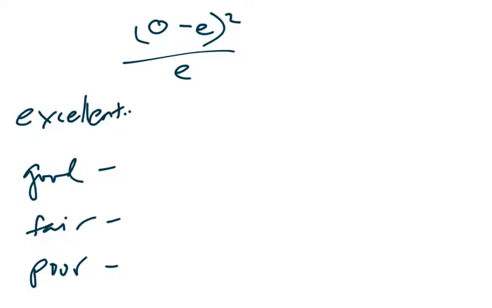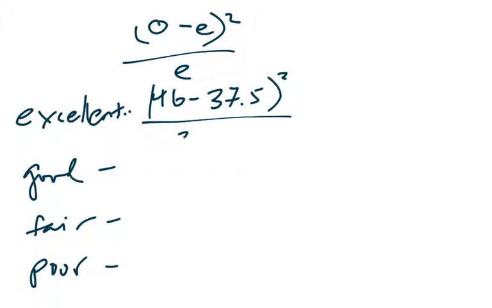So for observed minus expected, the observed value is 46, minus the expected value, 37.5. We're going to take that value and square it, and then divide that by the expected value, which is 37.5.